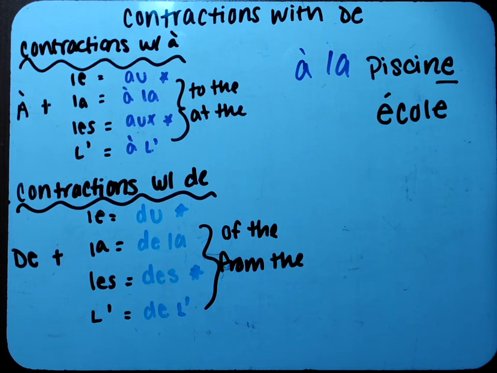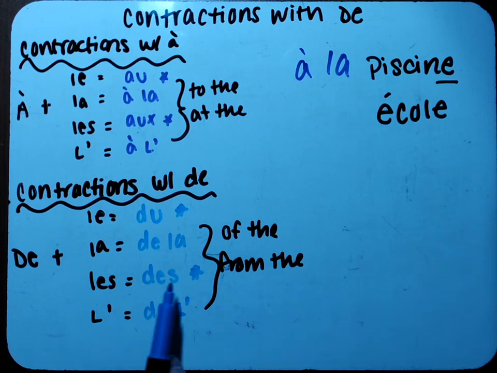Now, does it look masculine or feminine? Well, it ends in an E, so it's probably feminine. So we can cross out le. But does it start with a vowel? Yes. So it has to be l'apostrophe. So we're going to say de l'apostrophe, de l'école, from the school.